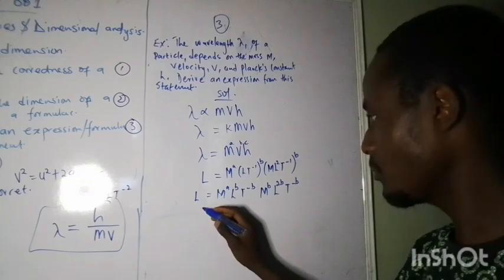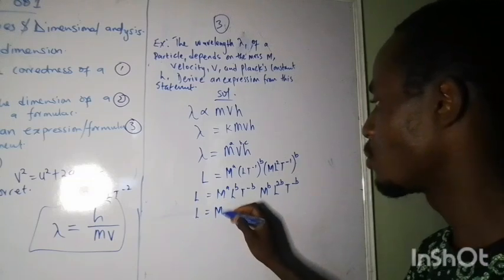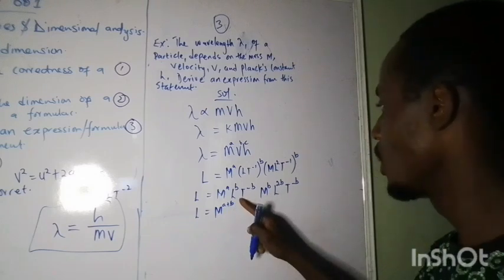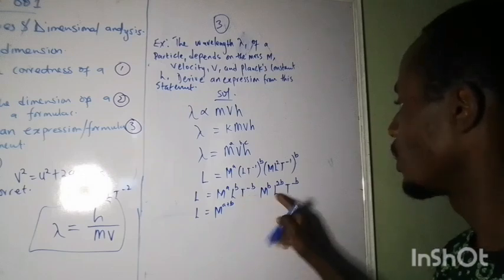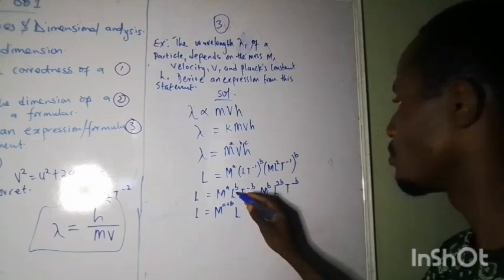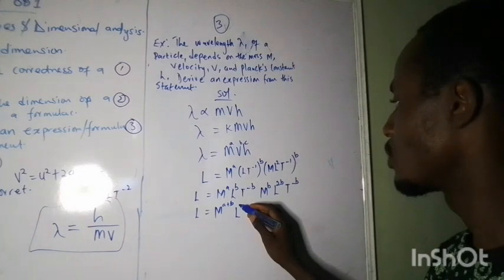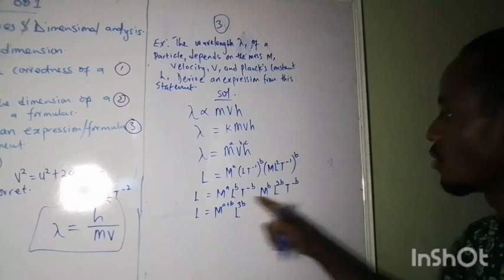For like terms, m with m, I will have m raised to power a plus b. That is using the law of indices. L with L, I will have L raised to power, that is 3b. If that is right, so L raised to power 3b.